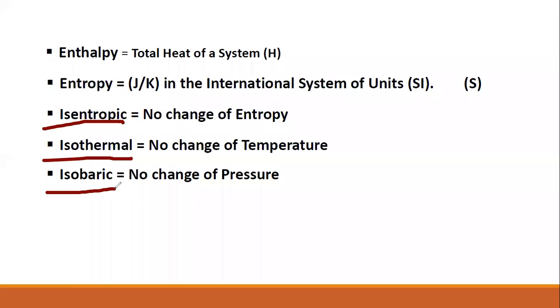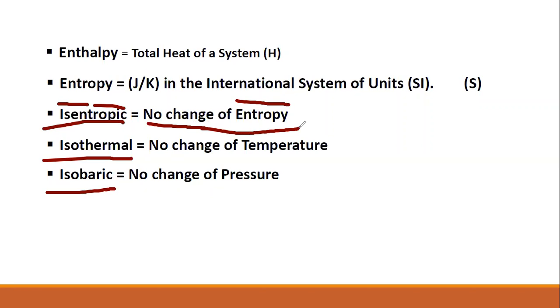The same mass, no change of atomic mass. So similarly, iso means no change. This prefix means no change. So isentropic means no change, and tropic refers to entropy. So when you see the word isentropic, you will always predict that there is no change of entropy.